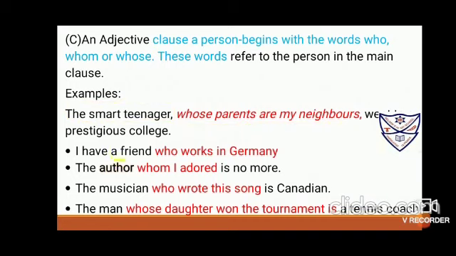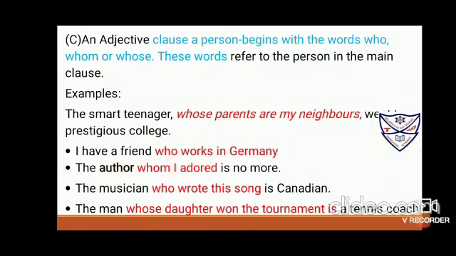"The author whom I adored is no more." Here I adore the author, and he is no more. So you write "the author whom," because the author is the object and I is the subject. When the object is used, we'll use whom.